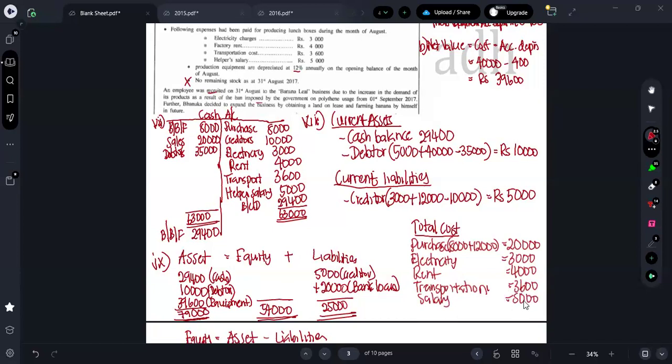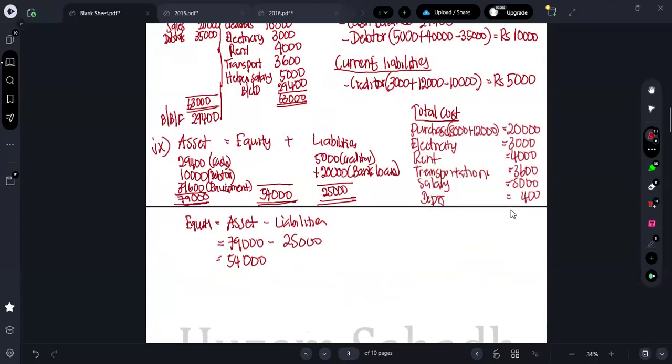Next one, salary for helper, it's how much? 5,000. And also we found depreciation, right? We found the depreciation as what? 400. So you can just put that depreciation also. So what will be the total cost, guys?